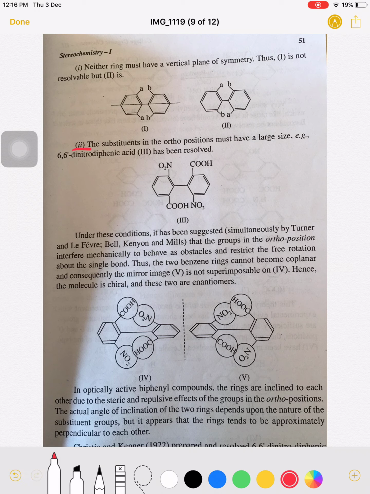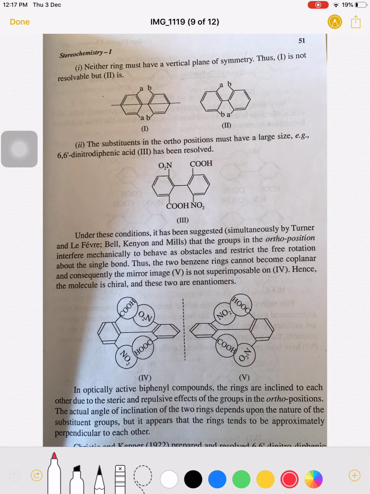The second condition is that the substituents in the ortho position must have large size. Now see this example here: 6,6'-dinitrodiphenic acid has been resolved. This molecule possesses bigger groups on the ortho position, so it does not rotate. If it were to rotate, the COOH group and COOH group would interact with each other, and there would be repulsion because of the presence of bigger groups in the ortho position. Because of this reason, these molecules do not rotate around the carbon-carbon single bond.